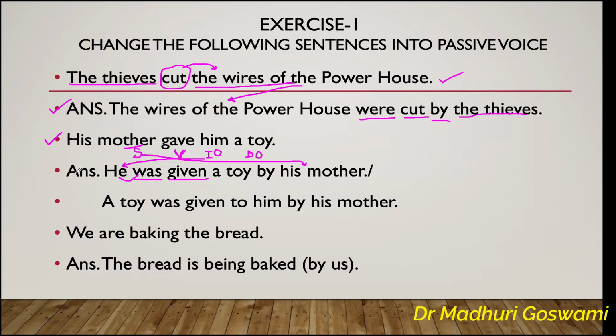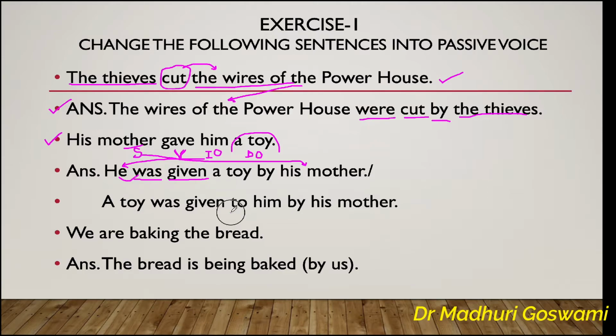As it's a past tense, so we'll use was. He was given a toy by his mother. And what if we take the direct object as the subject of the passive voice? A toy is the direct object, and if we take this word as the subject of the passive voice, then it will be read like this. A toy was given to him by his mother.